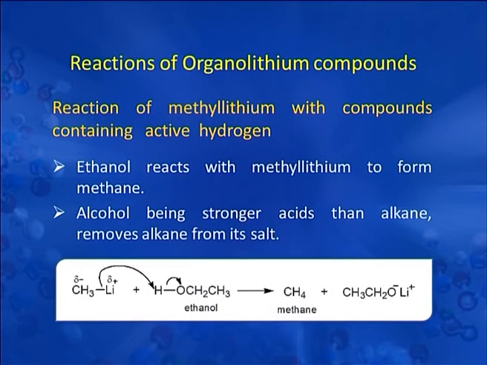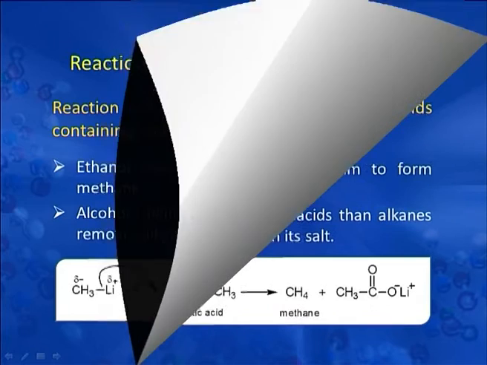In this example, ethanol reacts with methyl lithium to form methane and lithium ethoxide. Alcohol, being a stronger acid than alkane, removes alkane from its salt. So, in this example also you can see that ethanol has an active hydrogen which can be replaced by this methyl lithium for the generation of a weaker acid, methane, during the process.